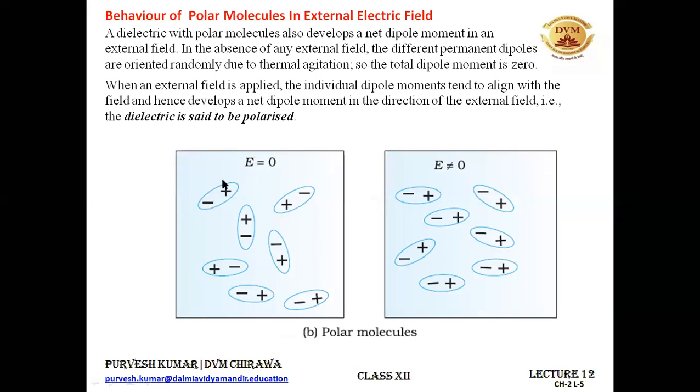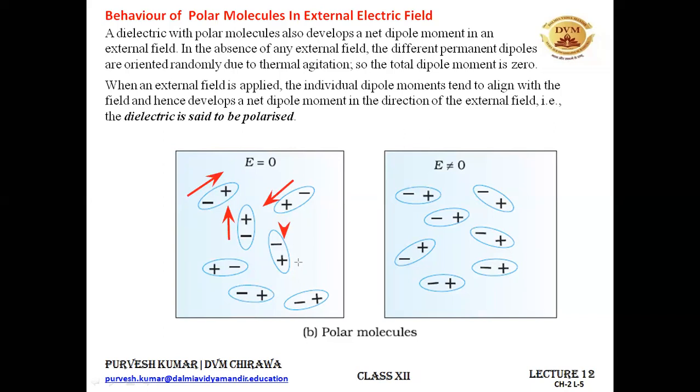Let me draw it for you. One dipole moment will be in this direction for this molecule, from negative to positive. Similarly, for this molecule, it is in this direction, from negative to positive. For this molecule, it is in this direction, and again for this, it is in this direction.